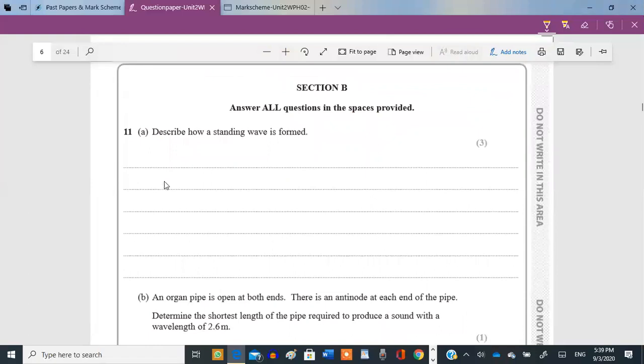11. Okay, describe how a standing wave is formed. A very, very frequent question in both Cambridge syllabus and Edexcel.